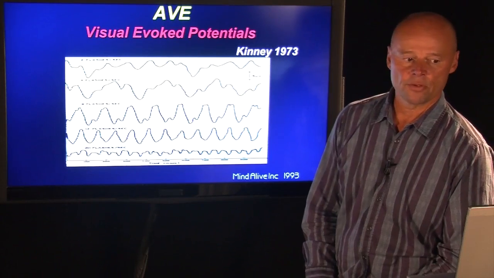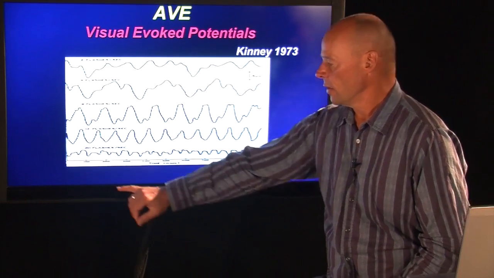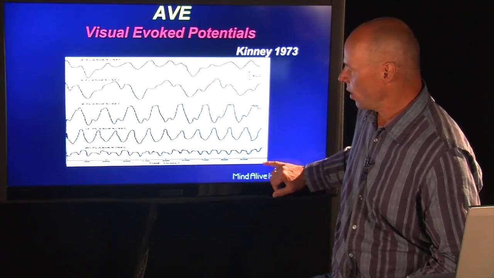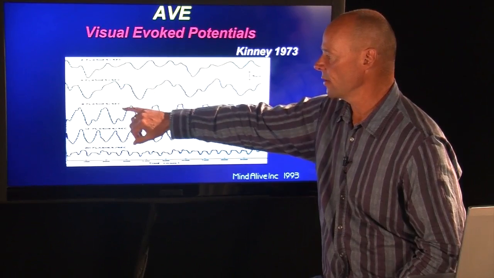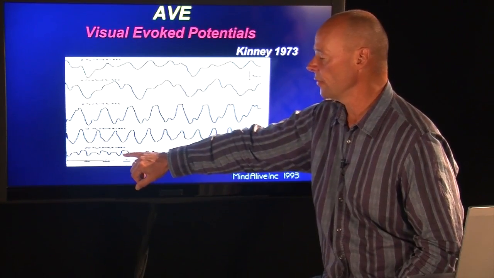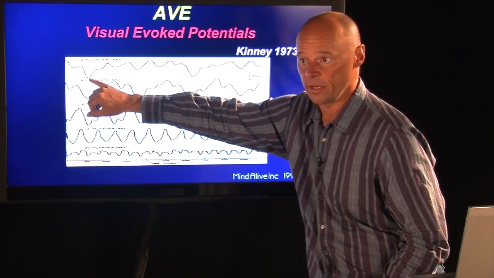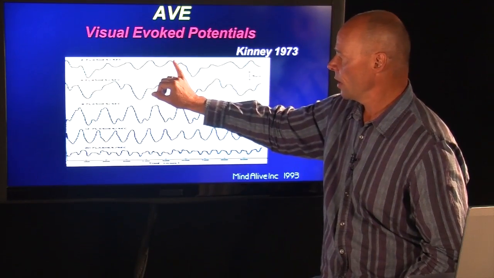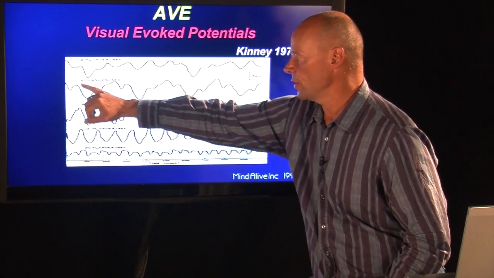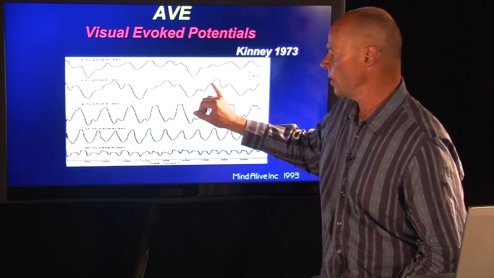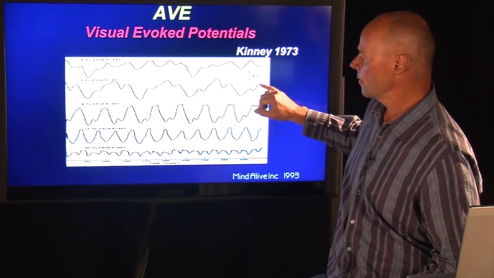Here's an example of brainwave entrainment. This is a study done by Kinney in 1973. The x-axis is 1 second across. And then we see 2 flashes per second, 4 flashes per second, 8, 12, and 20 flashes per second. Here is a flash, and then we have an evoked potential right here. Right about here, at 2, we have another flash, and here's an evoked response again. At 4, however, we start to see flash response, flash response, flash response, flash response. And you can see that there's a wave setting up now at 4 hertz.